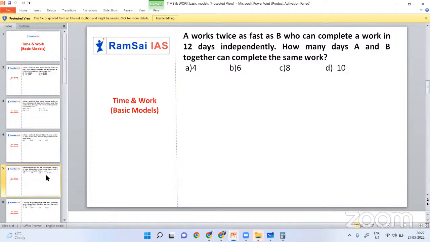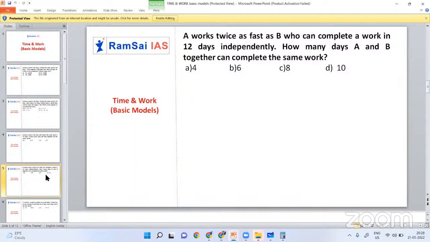See, just close your eyes. Just listen to whatever I am saying. Close your eyes. Now you have 4 laddus with you, and you will finish 4 laddus in 4 days. So per day you are eating one laddu. 4 laddus, 4 days, per day one laddu. Now you increased your speed. You started eating two laddus per day. So eating two laddus per day, total 4 laddus. In how many days can you finish? In 2 days itself, right?